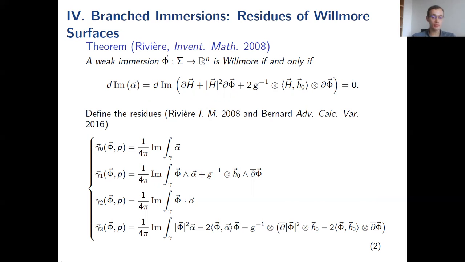Because of conformal invariance, you will have more conserved quantities. Those forms are gamma 1, related to the invariance under rotations, gamma 2 for dilations, and the last one, gamma 3, for inversions.